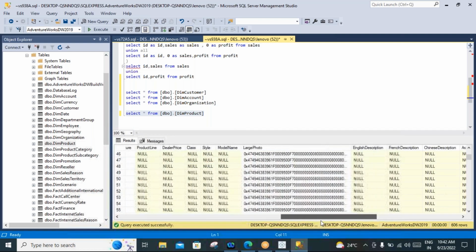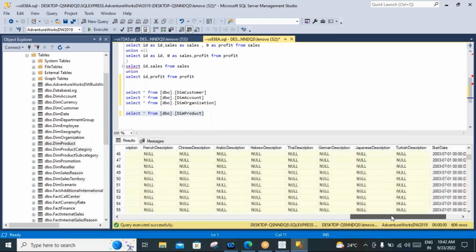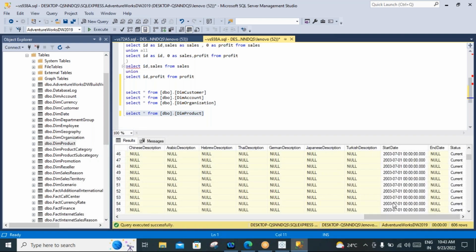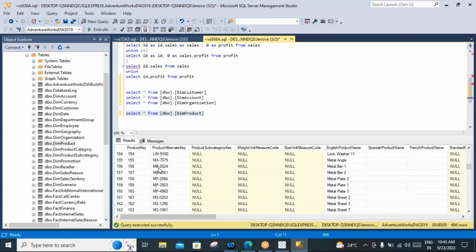So we have information about the product, the current status, and all of this is related to the product information. So this is also a product dimension.